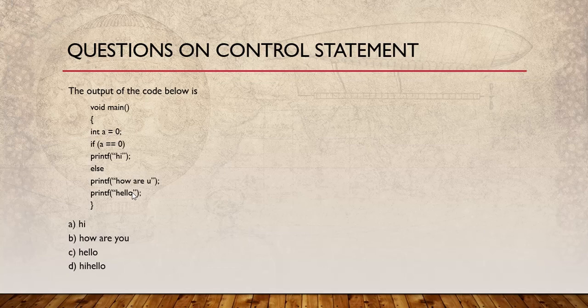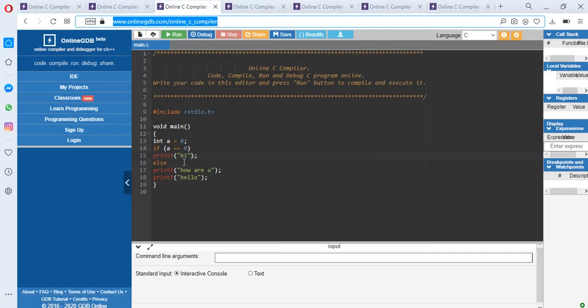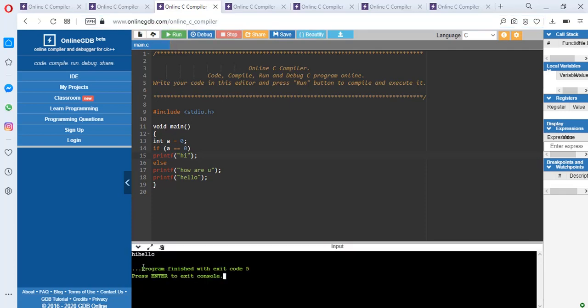Let's see the output of this question in the C compiler. So here, see, when we run this, we'll be getting hi hello. Now if I put 1 here, then hello will always be printed, and because the condition is false, how are you should also get printed.